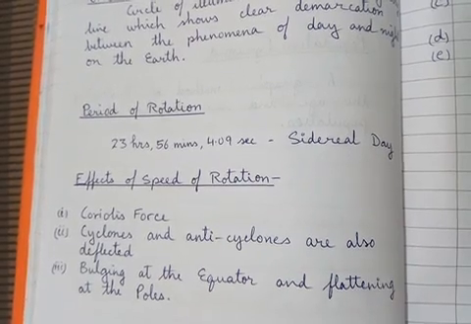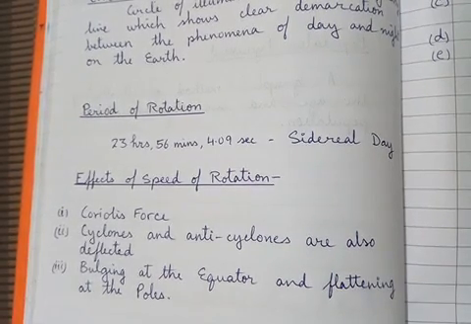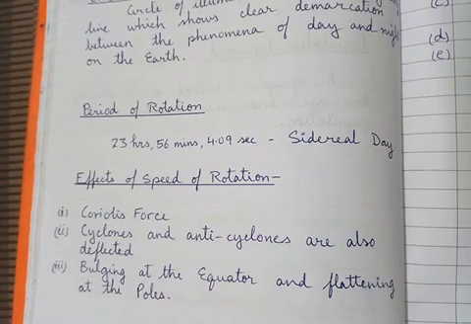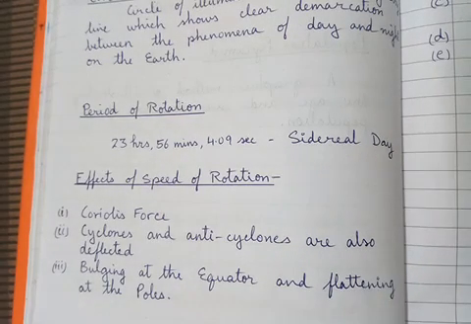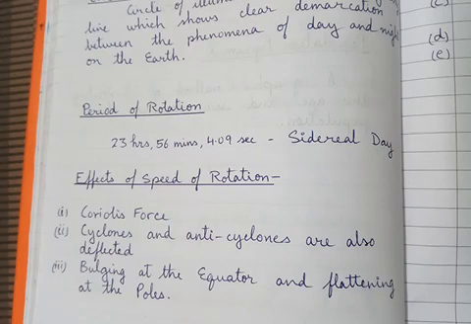So let's see here. As the earth rotates on its axis, all the moving bodies, whether it be wind or the ocean currents, they all deflect to the right-hand side of their path in the northern hemisphere, while in the southern hemisphere they are all deflected to the left-hand side. This deflection is called the Coriolis effect.